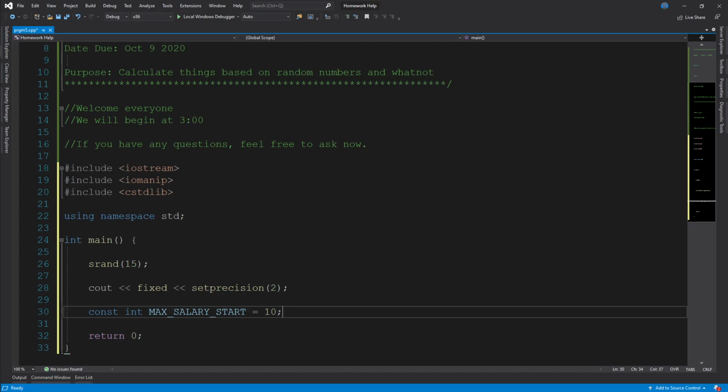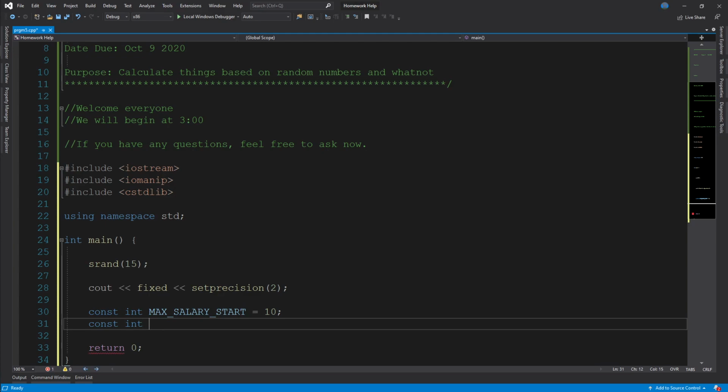Is that the same as the pound define? Yes, that's the same as pound define. I just like using const because it's easier to declare them as you're going. It's just personal preference, whichever you feel comfortable using. Awesome, thank you.